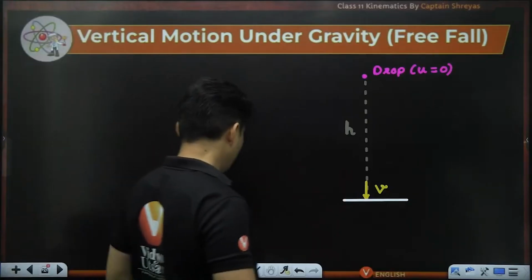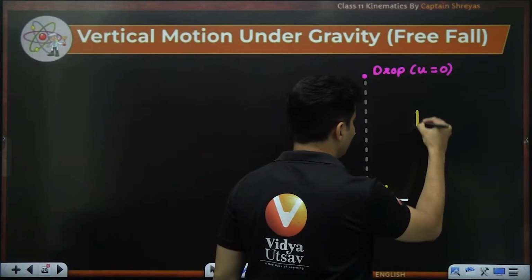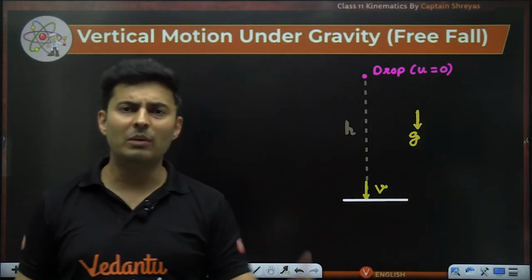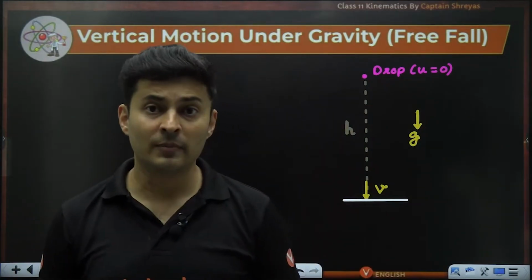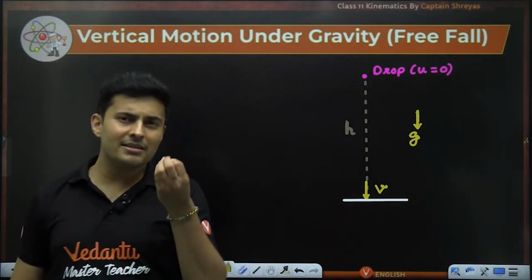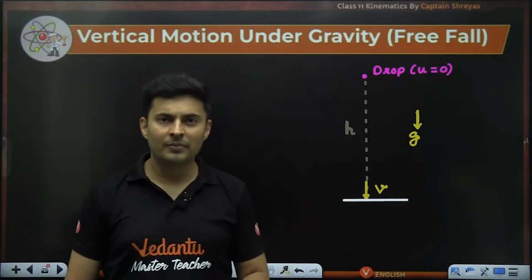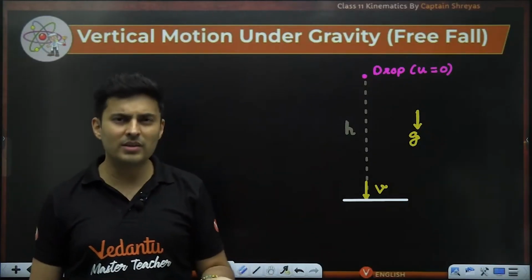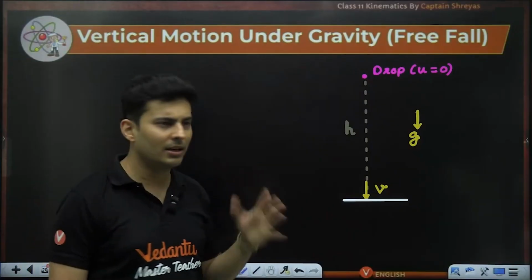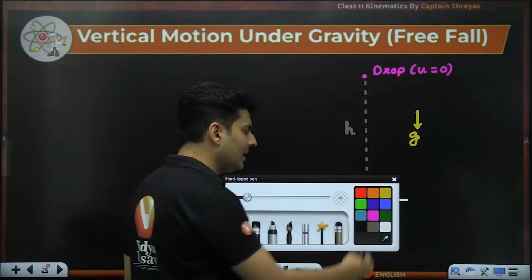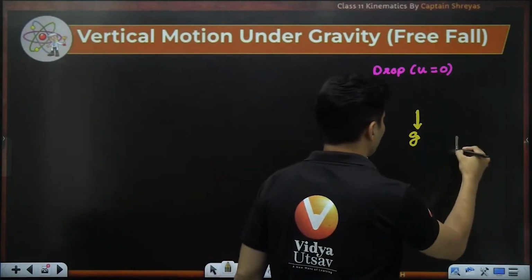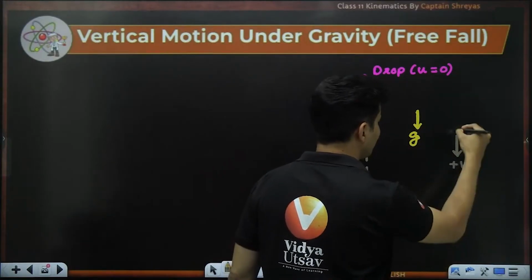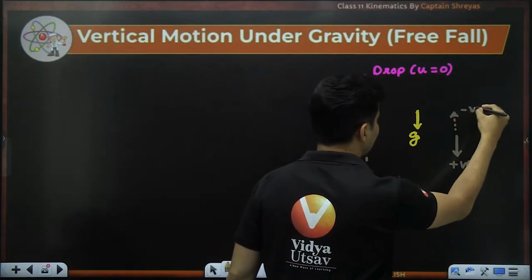Also remember that the acceleration due to gravity is going to be downwards. Now one might argue, shall I take upward as positive or downward as positive? It makes sense that everything is happening towards the earth, so we might as well take everything pointed towards the earth as positive, because we'll avoid the negative sign unnecessarily. It's just a matter of convenience; there is no hard and fast rule. So as per my free will, I am choosing downward as positive and upward as negative.